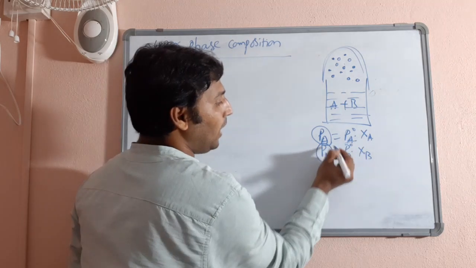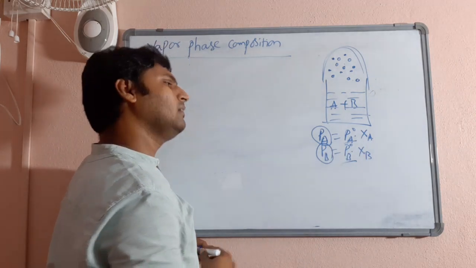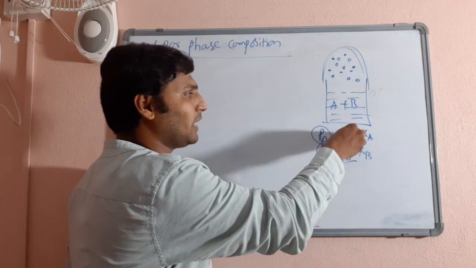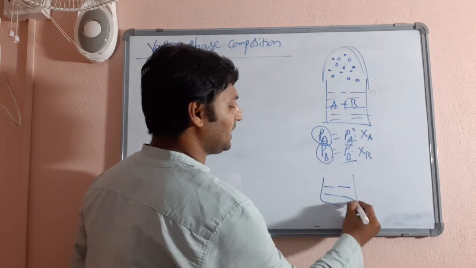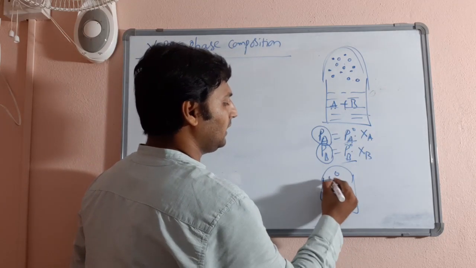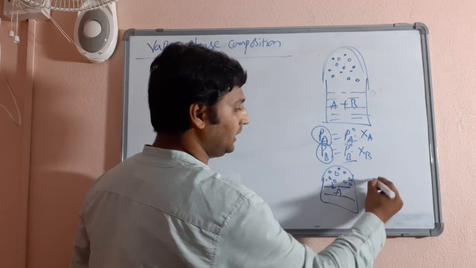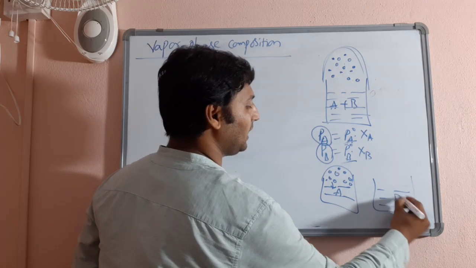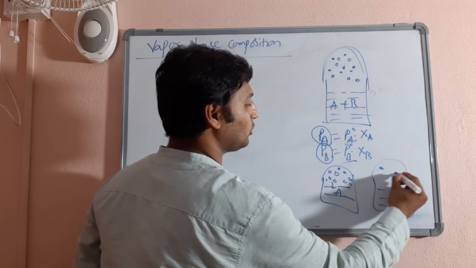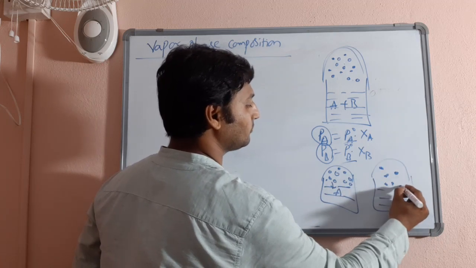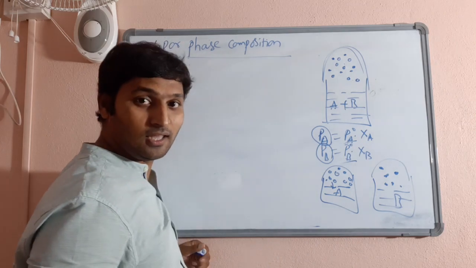Then what is PA naught, PB naught? These are the vapor pressures these liquids would have exerted if A was simply A here. Then its vapor state molecules are exerting whatever pressure on it. When B was simply B here, and its vapor state molecules, whatever pressure they are exerting on it. That is PA naught and PB naught.